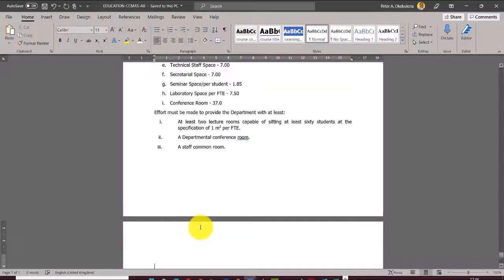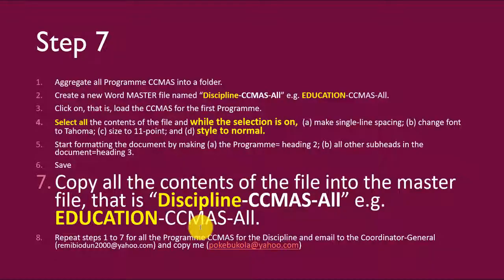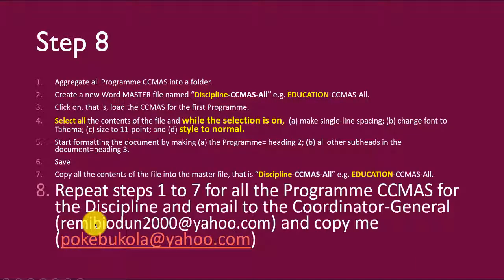So let's see what the next step is. We have done step number 7. We copied all the contents of the file into that master file. So what's the next step? The next step is for us to repeat steps 1 to 7 for all the programs in the discipline. And then when we have done that, we email our coordinator general, Professor Saliu, at this address, you know his address, and also copy me. So you are emailing 2 people. So let's look at step 8.